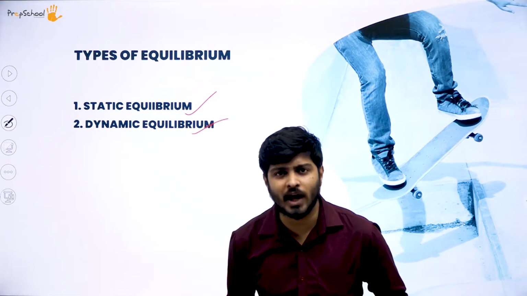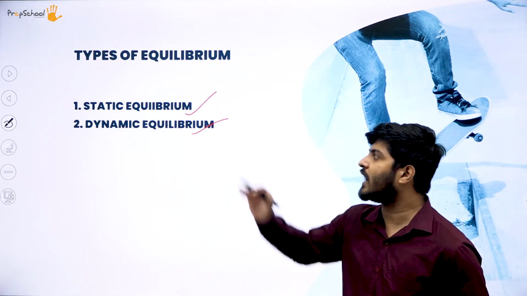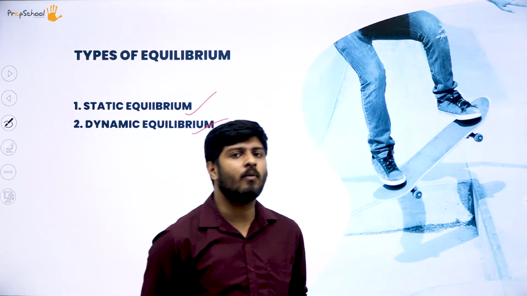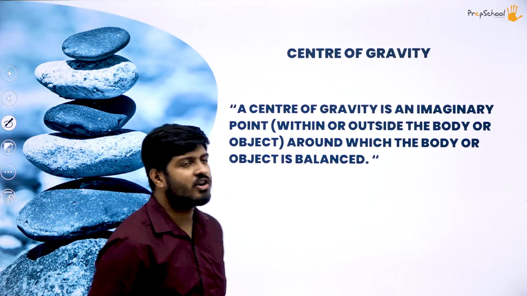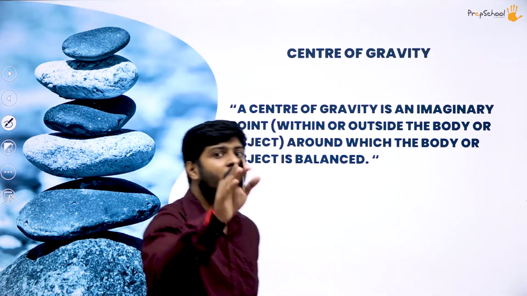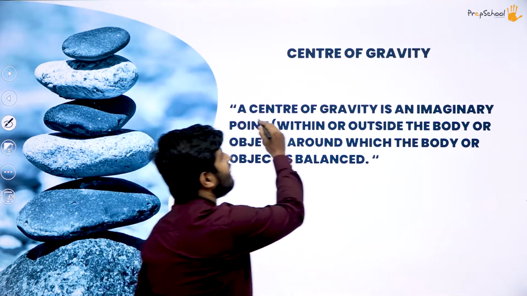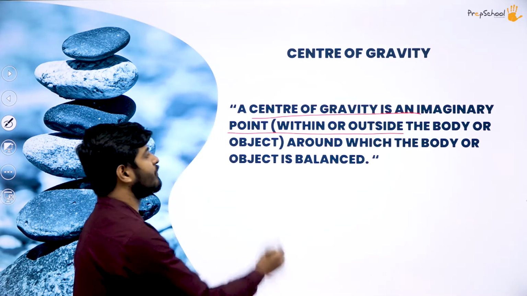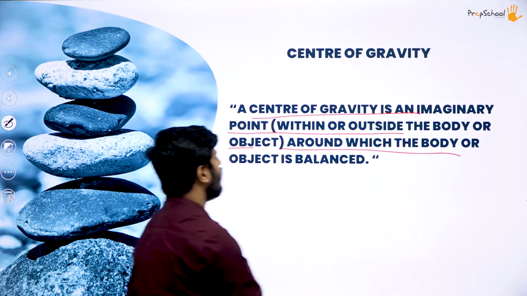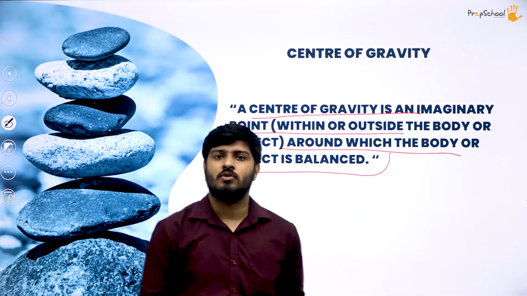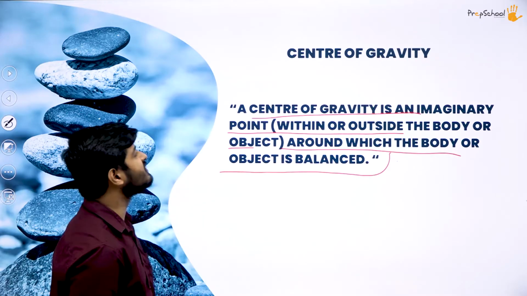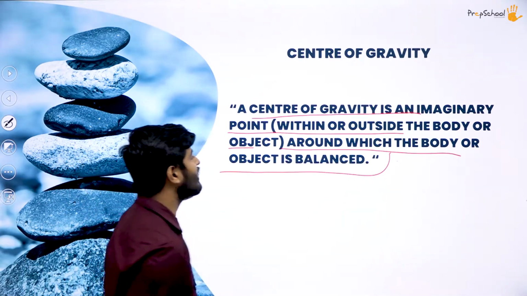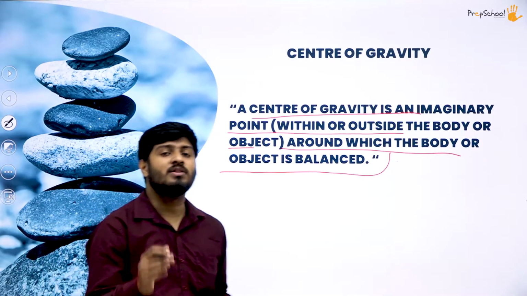Okay, so what are the two types of equilibrium that we studied? We have static equilibrium and then we have dynamic equilibrium. With that, let's move forward with our next topic, that is center of gravity, which we already studied. What is center of gravity? A center of gravity is an imaginary point within or outside the body or object around which the body or the object is balanced. Again, in a more formal statement, a center of gravity is an imaginary point around which the body or object is balanced. Okay, so this you have to keep in mind.